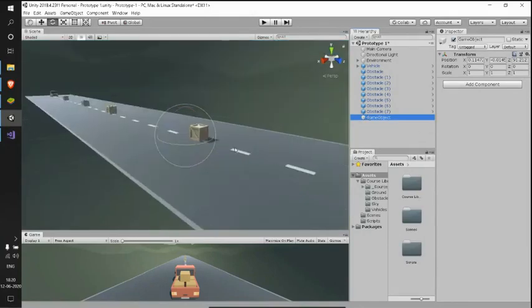We can't see it, and there is nothing it will do because it has only transform. As I said, these components decide the properties and behavior of it. We have only one component to this empty game object, which is a transform, and that decides its position, rotation, and scale. So I'll rename this game object as obstacles.